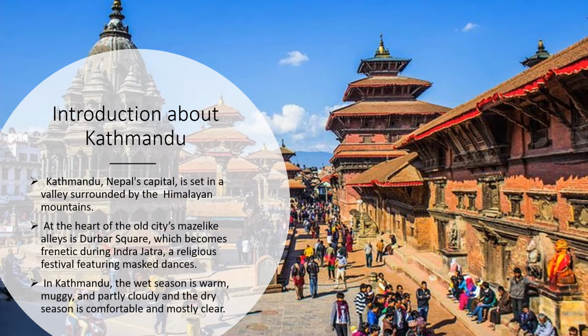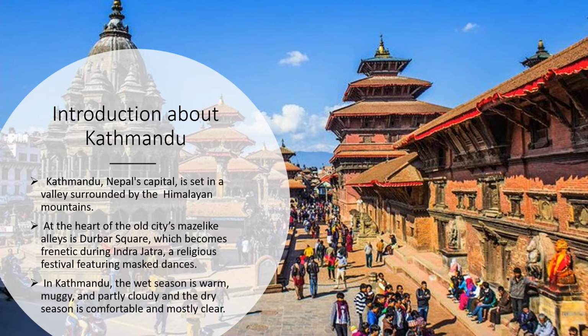Introduction about Kathmandu. So friends, it is not related with the chapter, but for our information, I have written a few points about Kathmandu. That means what kind of a place it is. And as you can see, Kathmandu is Nepal's capital. It is set in a valley surrounded by the Himalayan mountains. At the heart of the old city's maze-like alleys is Darbar Square.